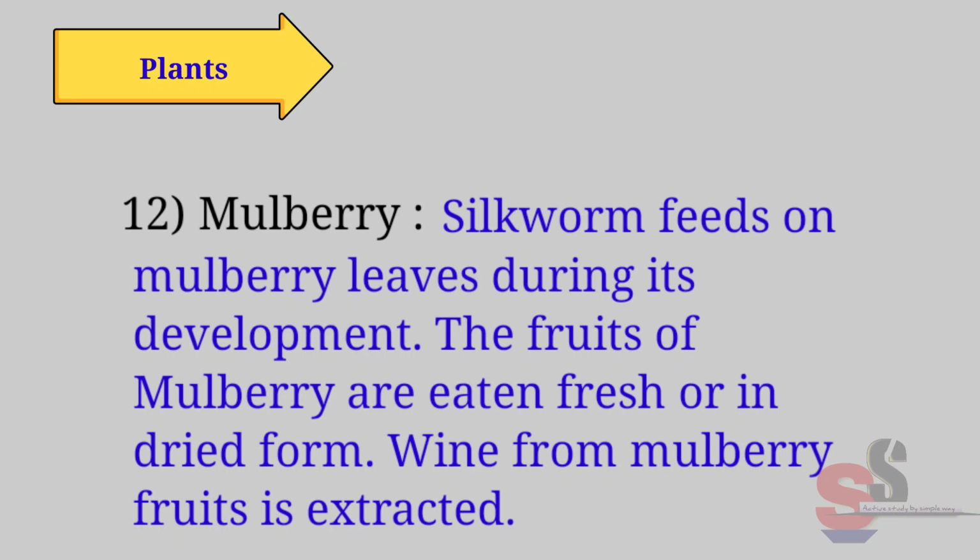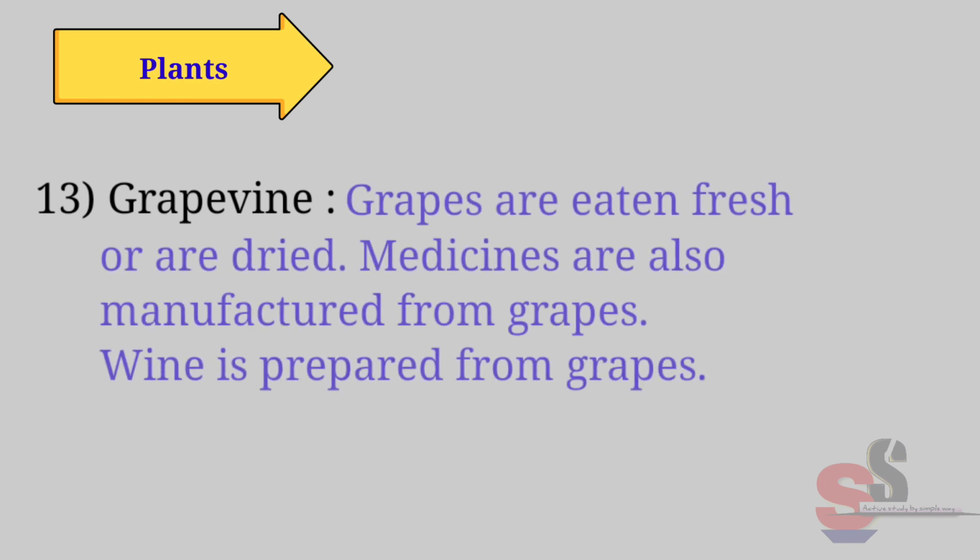Wine from mulberry fruits is extracted. Grapevine. Grapes are eaten fresh or are dried. Medicines are also manufactured from grapes. Wine is prepared from grapes.